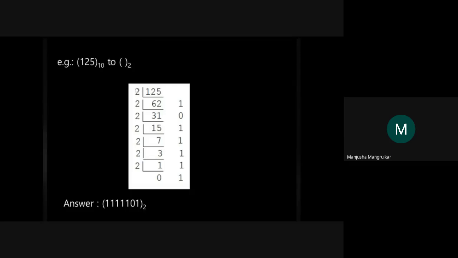If it is a binary number, that's why we have taken the division by 2. If it is an octal number, we take 8. If it is a hexadecimal number, we take 16. It is divided by 16, and so on for conversion of a decimal number into any base.